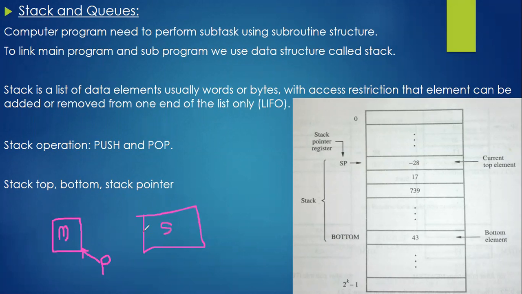Okay, and in between, sometimes you may get a request from a subprogram to execute. During that, the processor will pause the execution of this particular main program. The execution control will be transferred to the subprogram. The complete execution of the subprogram will be done. Finally, the execution control from the subprogram to the main program will be shifted by your processor.